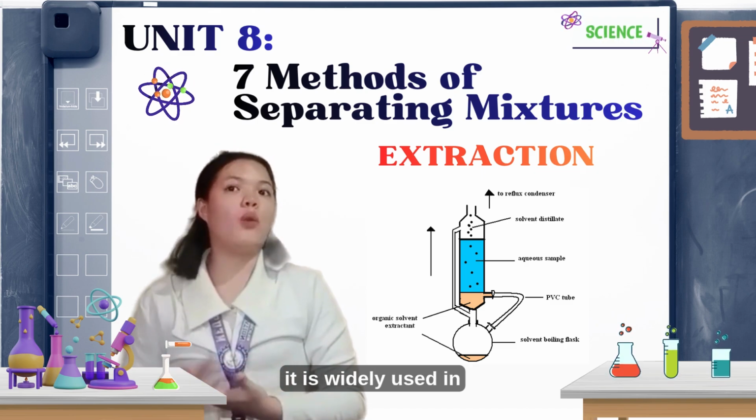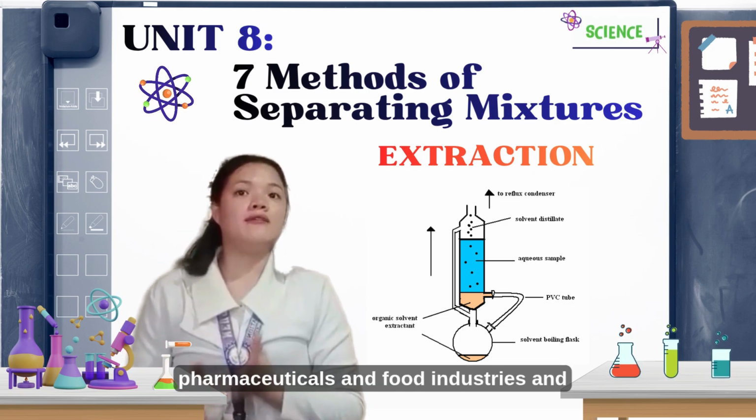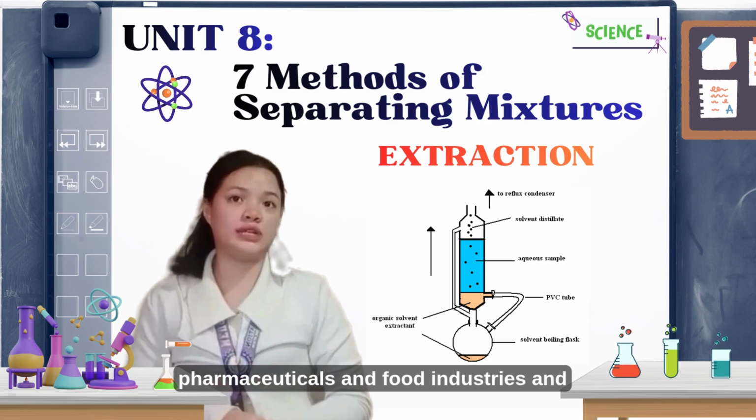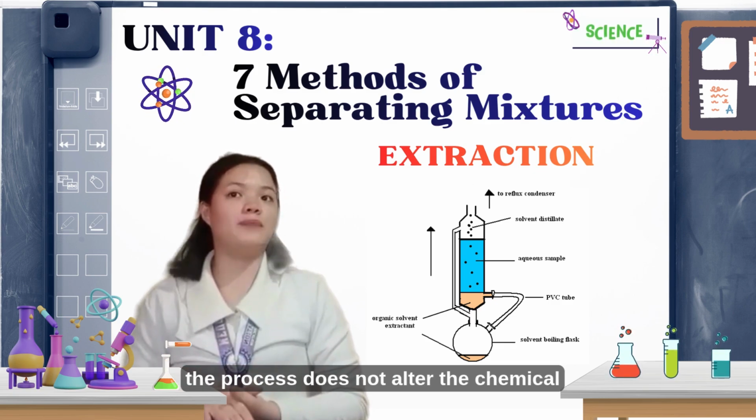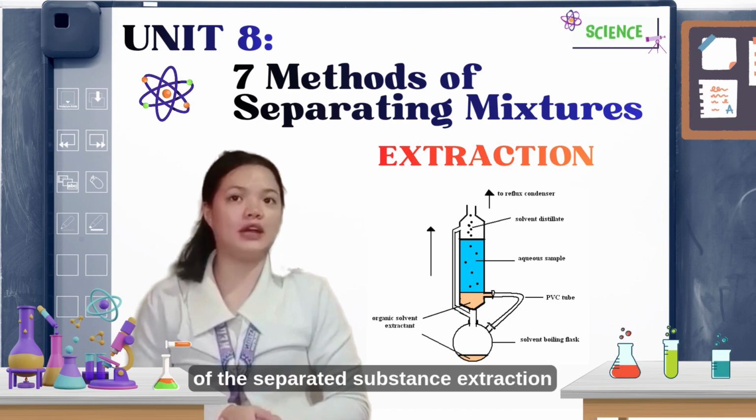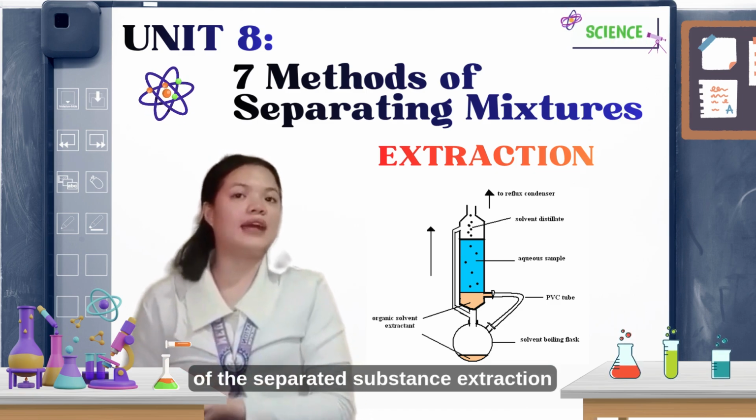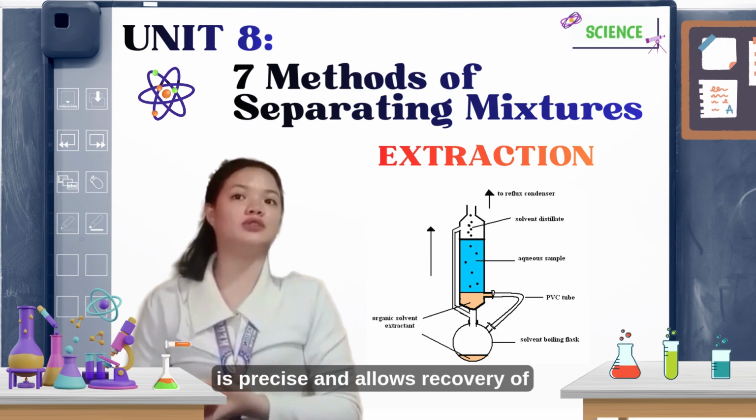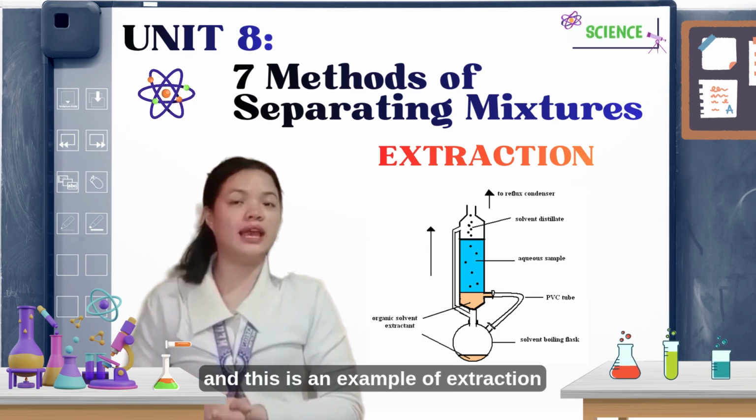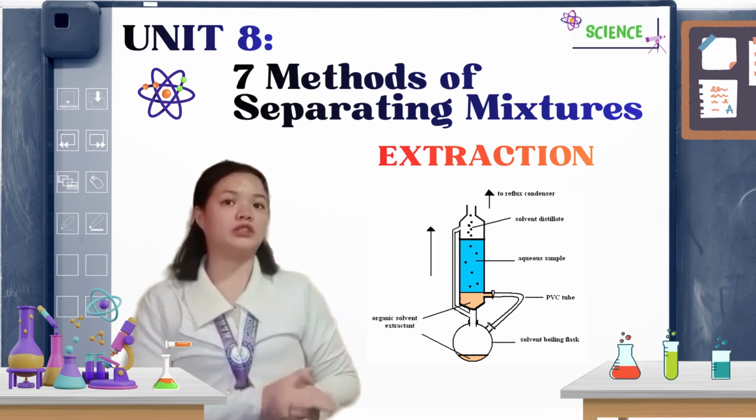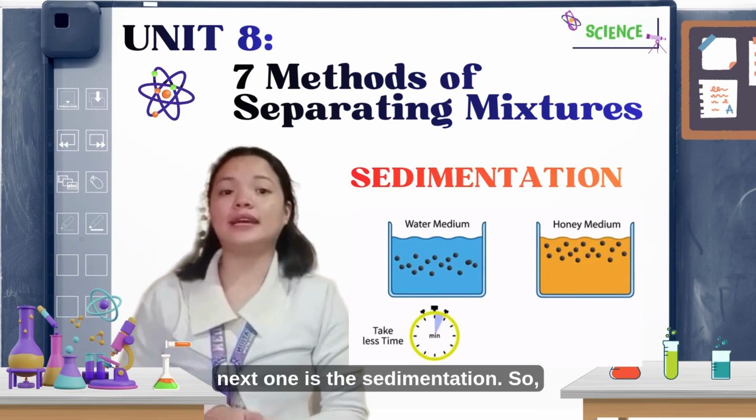It is widely used in chemistry, pharmaceuticals, and food industries, and the process does not alter the chemical identity of the separated substance. Extraction is precise and allows recovery of pure components, and this is an example of extraction. The next one is sedimentation.